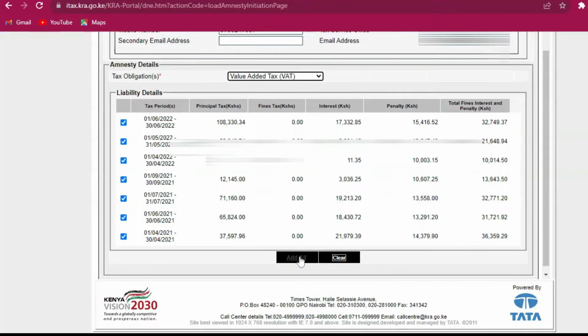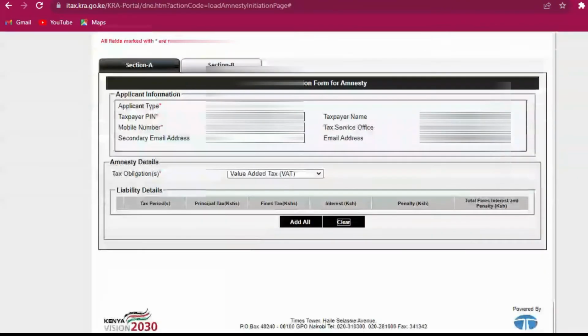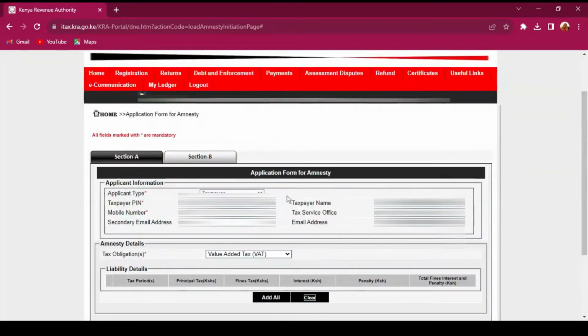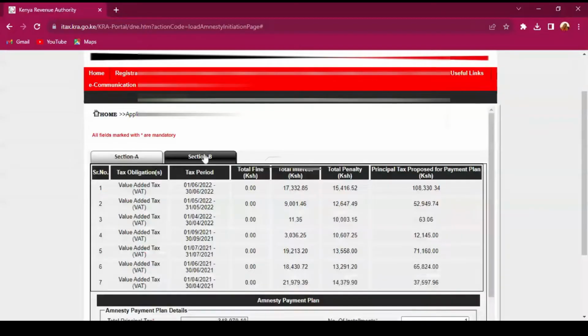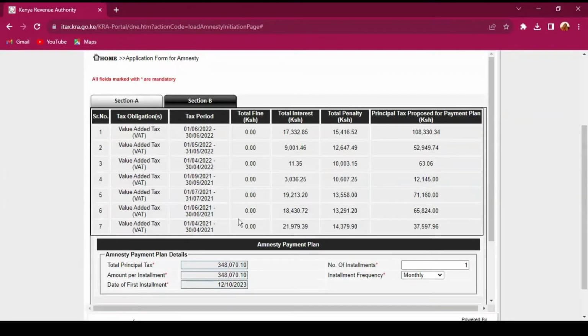We are supposed to click add all, and after you click add all, you're supposed to go now to the next section, that is section B, and you will find that whatever you have added has appeared there. In section B, it shows you the tax obligation, the tax period, the total fines, the total interest, total penalty, and the principal tax proposed for payment plan.